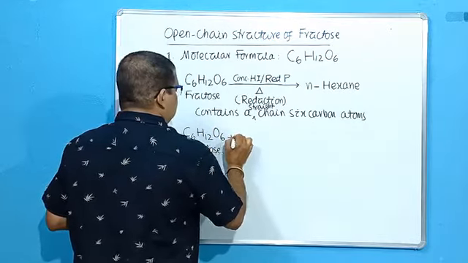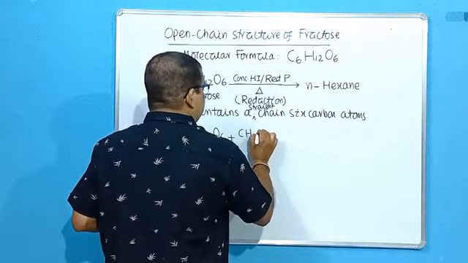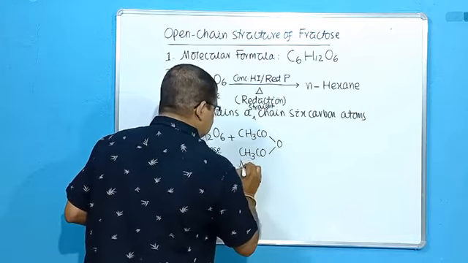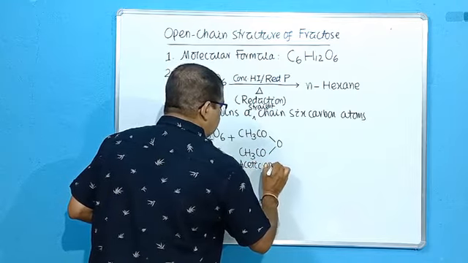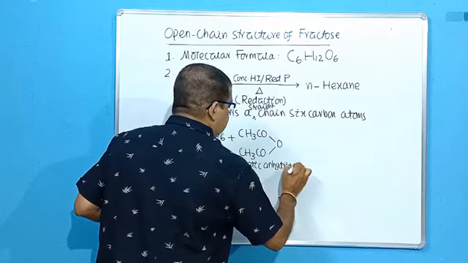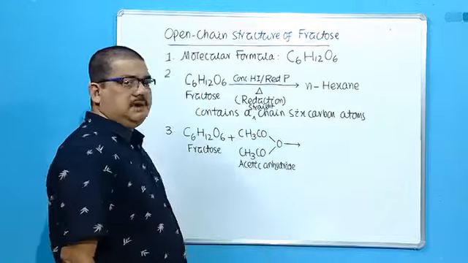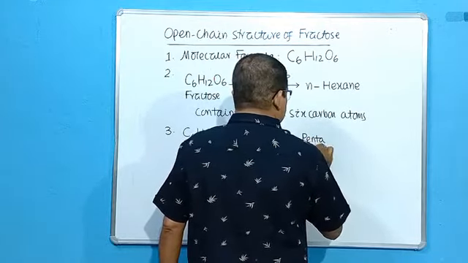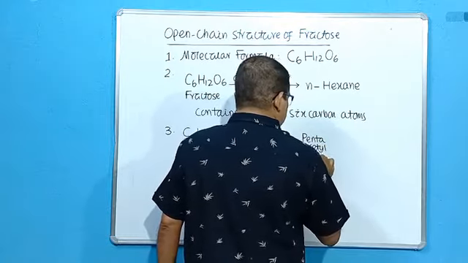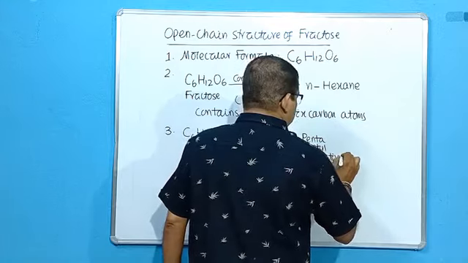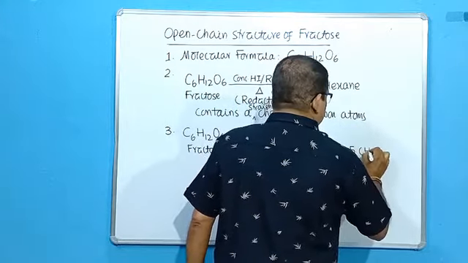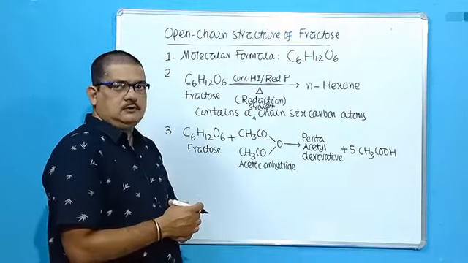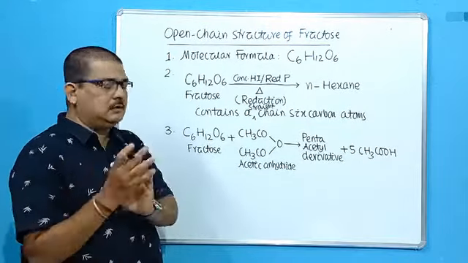Then next one, like glucose, when fructose is treated with acetic anhydride, it gives the penta-acetyl derivative of fructose plus 5 acetic acid, because there are 5 hydroxyl groups present in the chain of fructose, like glucose also.